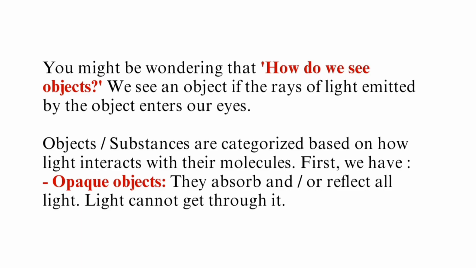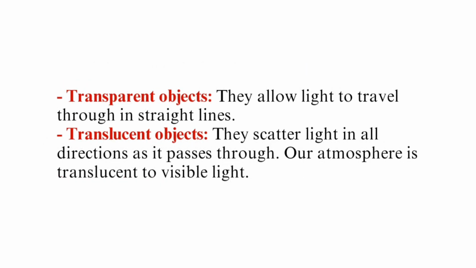Objects and substances are categorized based on how light interacts with their molecules. The first one we have is opaque objects. They absorb and/or reflect all light. Light cannot get through them. They absorb all the light or they reflect all the light. For transparent objects, they allow light to travel through in straight lines. So for transparent objects, light enters through them in a straight line.